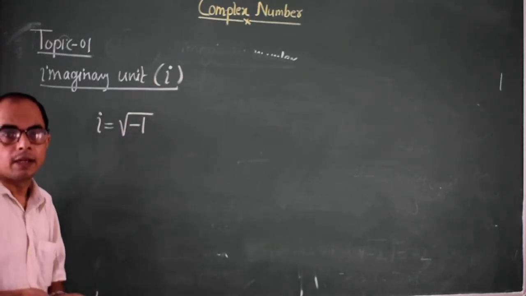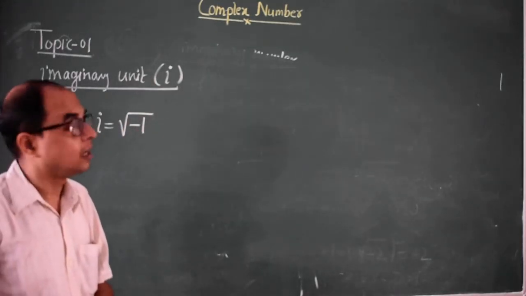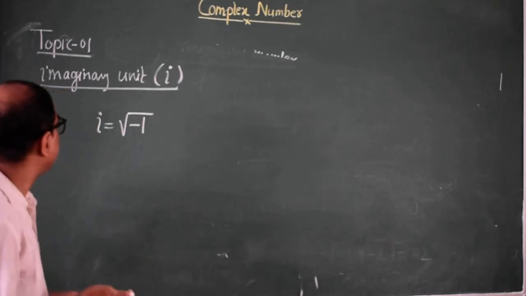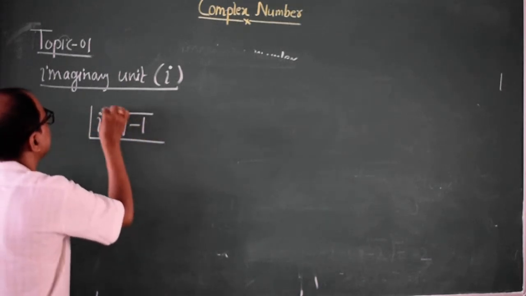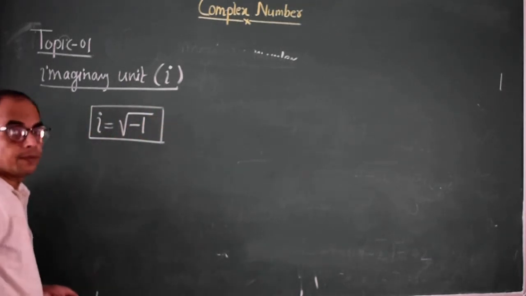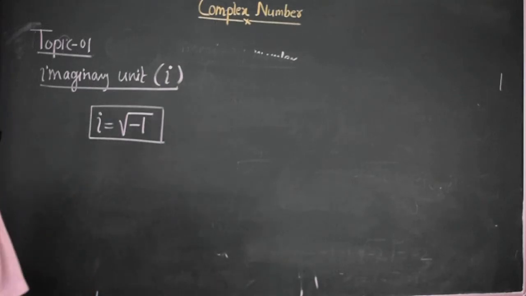This imaginary number is known as the imaginary unit and denoted by the Greek letter iota. It looks like the letter i, but it is read as iota. So this is called the imaginary unit. Clear? Now, why is it called the imaginary unit?